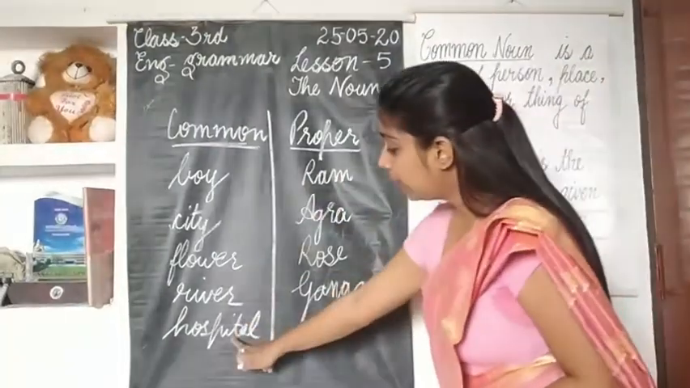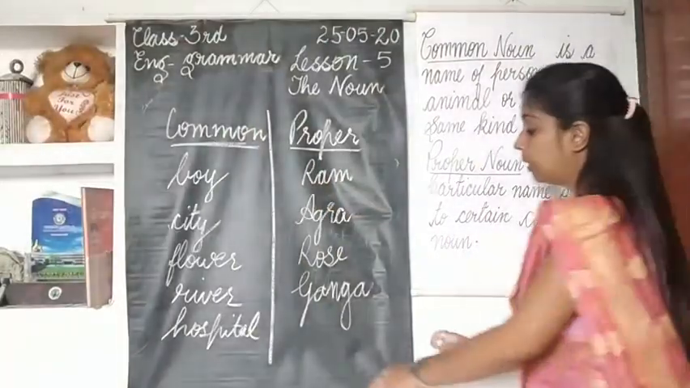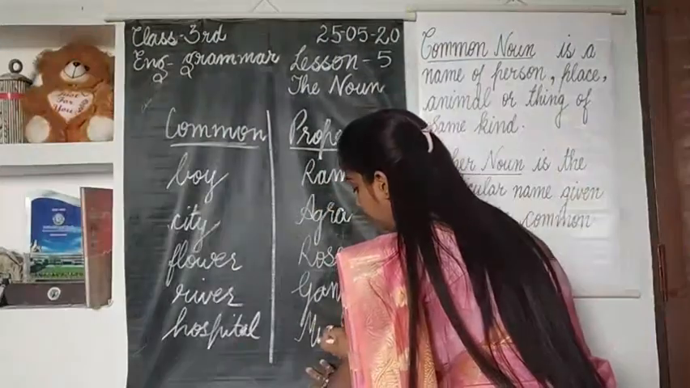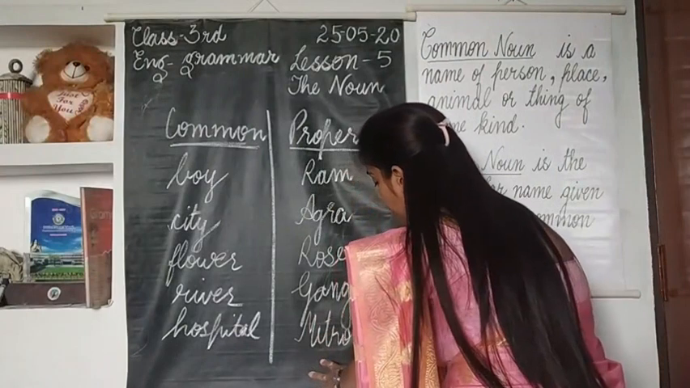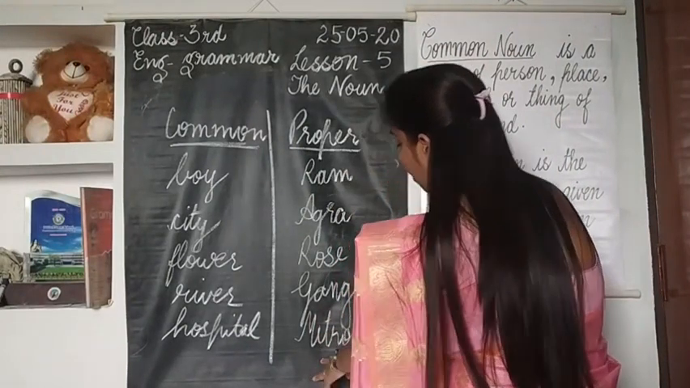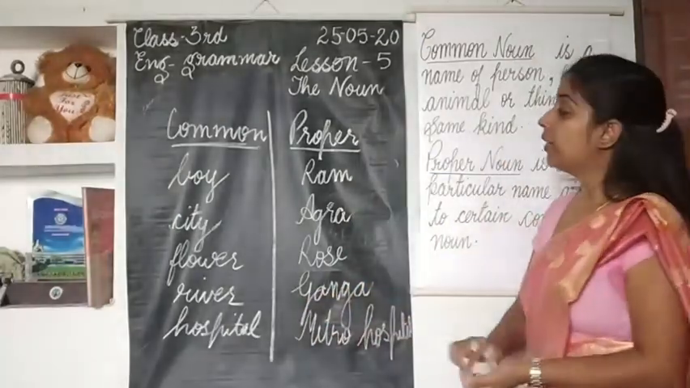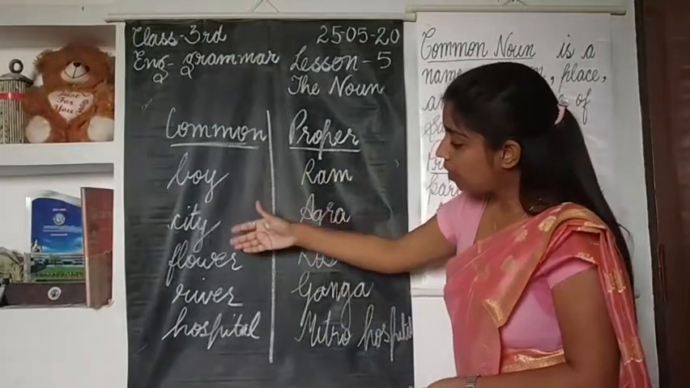Now here I have written hospital. So hospital is what? It's common noun. But if I say Metro Hospital, then here Metro is what? Metro is a proper noun because the name of the hospital is mentioned. Now see children, boy, city, flower, river, hospital.